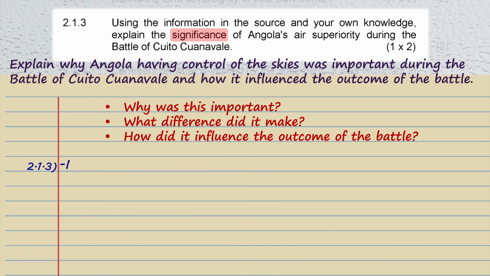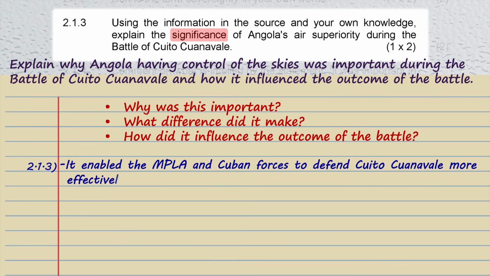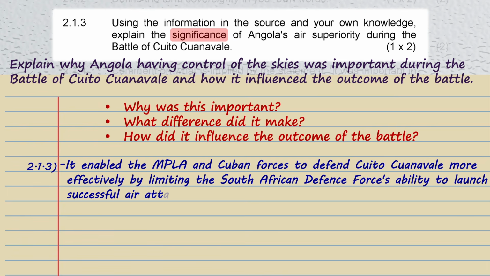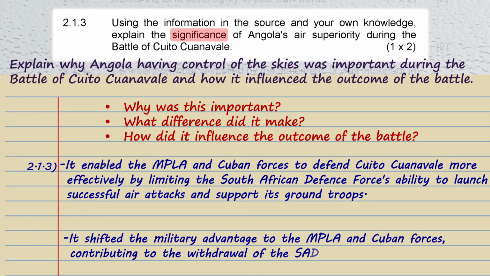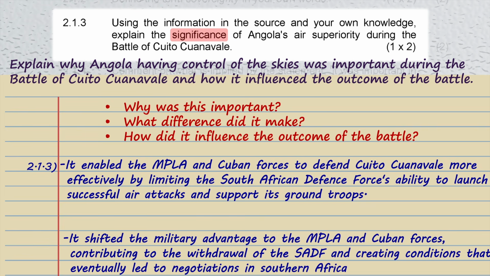One possible answer is that it enabled MPLA and the Cuban forces to defend Quito Cuanavale more effectively by limiting the South African Defense Force's ability to launch successful air attacks and support its ground troops. Another possible answer is that Angola's control of the air shifted the military advantage to MPLA and Cuban forces, contributing to the withdrawal of the South African Defense Force and helping create conditions that eventually led to negotiations in Southern Africa. The point is that air superiority was not just a fact. It changed the military situation and had wider political consequences.